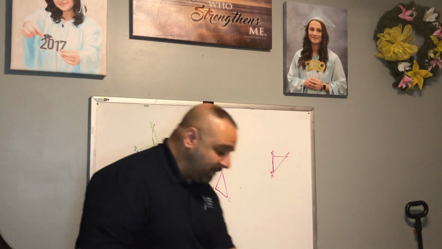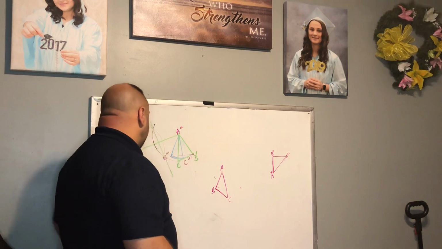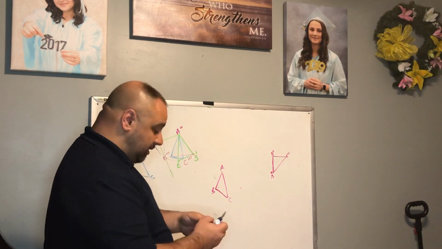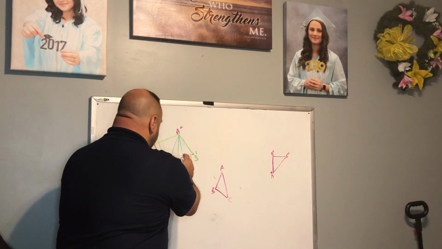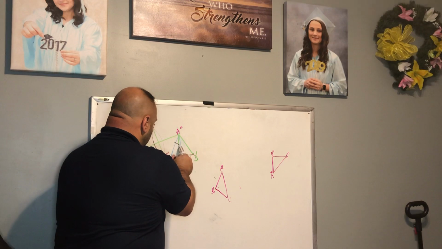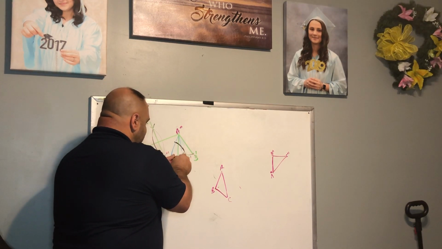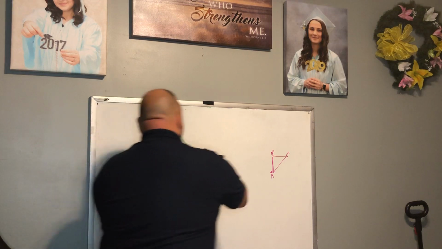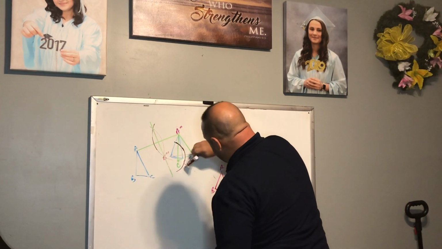Then I'm going to get a perpendicular bisector for line segment B, B triple prime. Open a little more than halfway. Try this the best I can here.